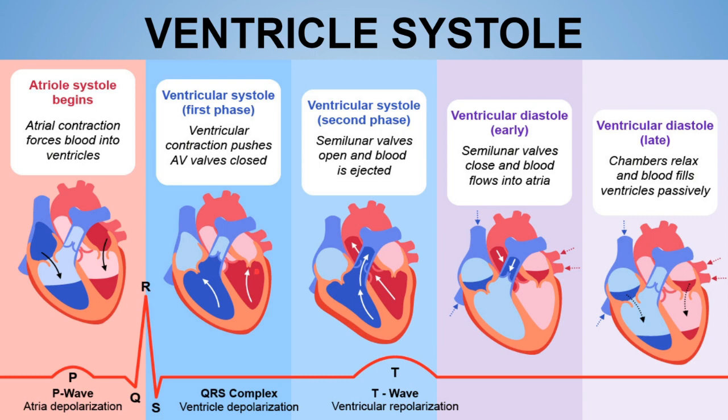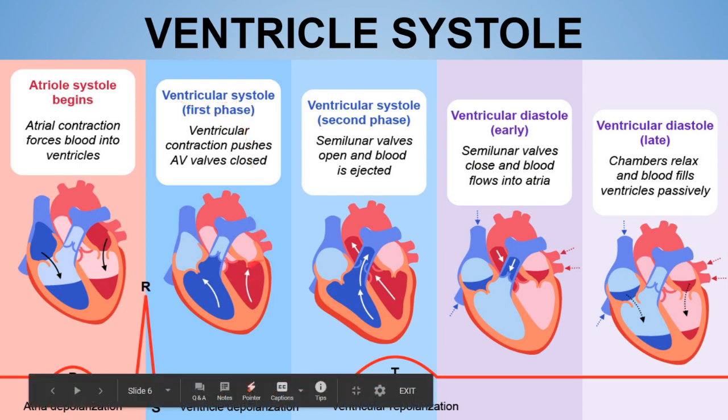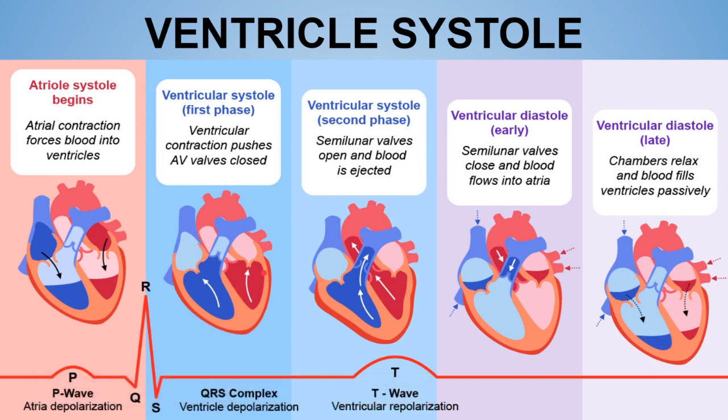Okay, now what happens over here next? Both the valves are closed right now. In the middle of this first phase of ventricular systole, we have a closed chamber forming over here, as you can see. We have this closed chamber, and so the volume remains constant over here, but the pressure is continuously increasing inside the ventricles.